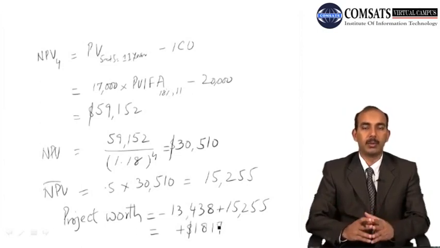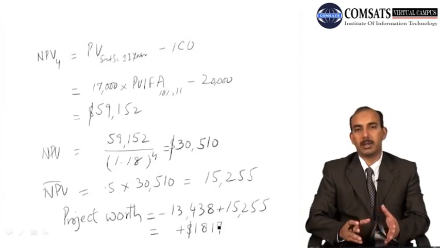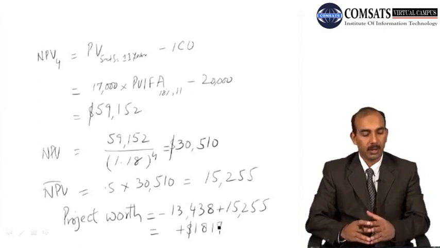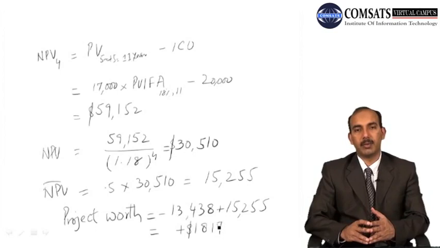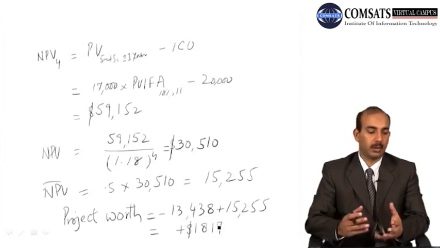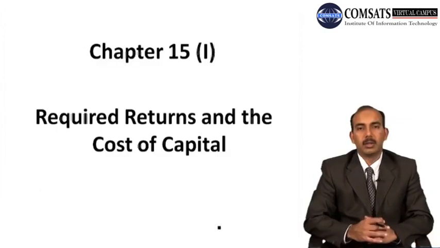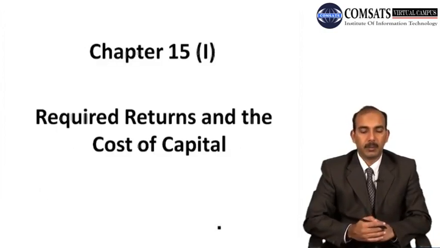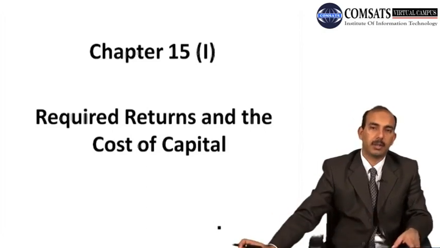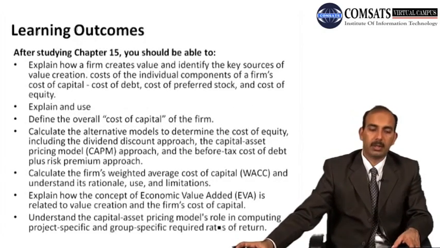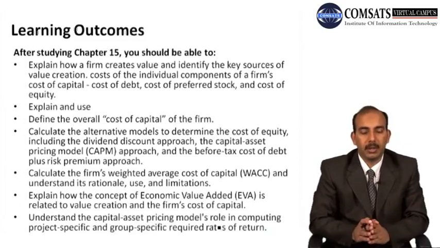So this was all about chapter number 14's problem, and now we come to chapter number 15 and we look for the first part of our chapter number 15. So we are going to discuss the chapter number 15 first part, and this is about the required returns and the cost of capital. So what is the learning outcome here?